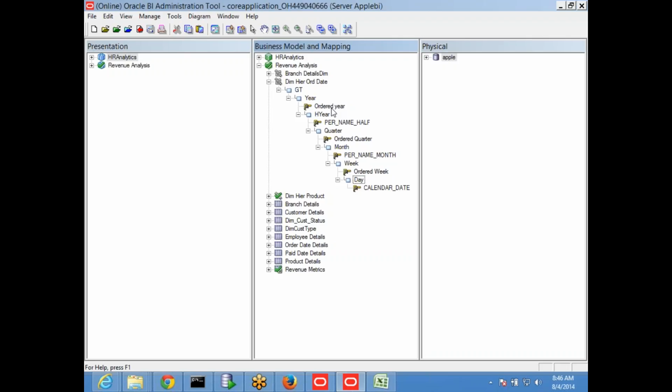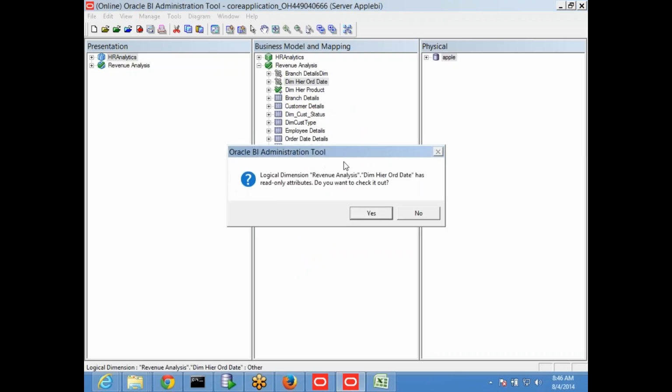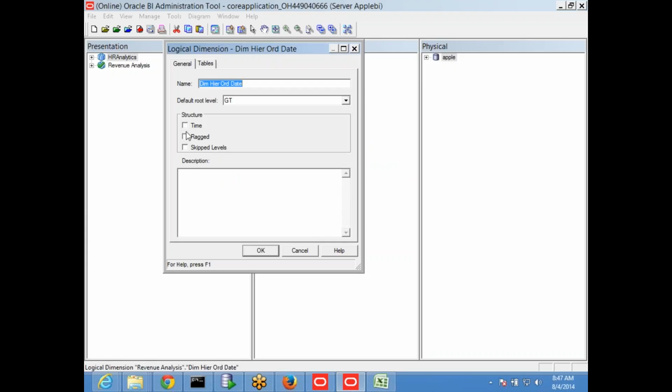Dates are special compared to all other dimensions, because date is a standard. You will have date, month, week, quarter, year and all that. So to indicate to OBIEE that this particular dimension contains date or time related information, go to that hierarchy and select it as a time.